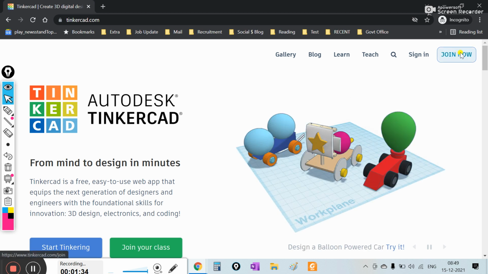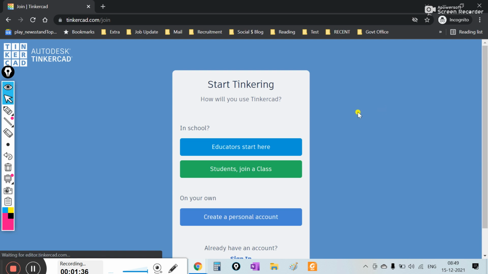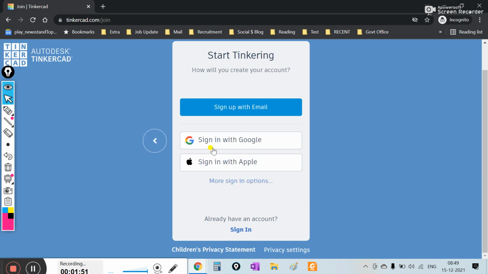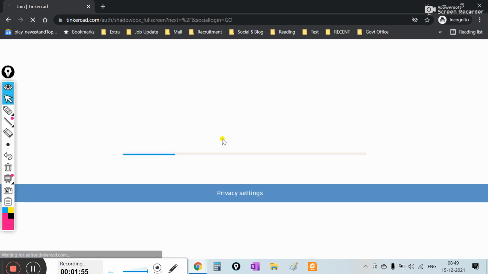There are many options. I am using create a personal account. Now there are two options, sign in with Google or sign in with Apple. I will use the Google ID.